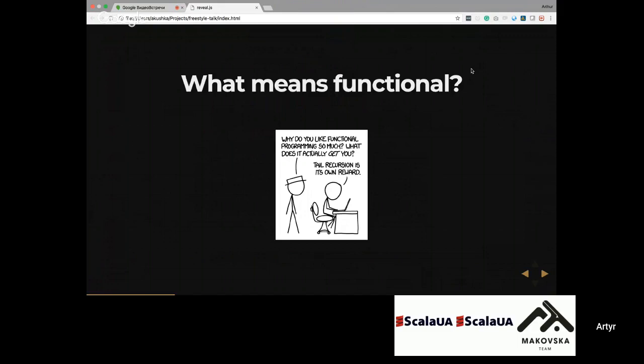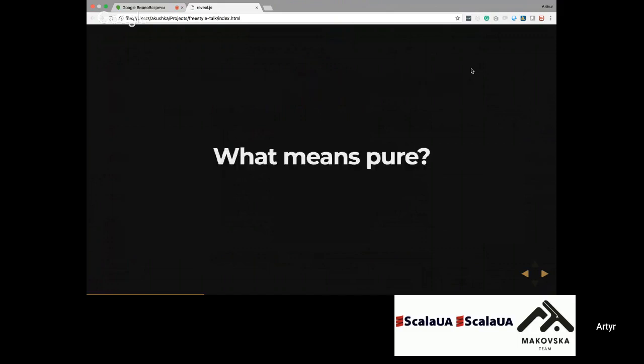As you saw at the start of the webinar, we said that we will write a pure functional program. And what is pure? It's a subtype of function, but with two additional features. A pure function guarantees idempotency. It's a guarantee that we will get the same result of the function with the same arguments multiple times.